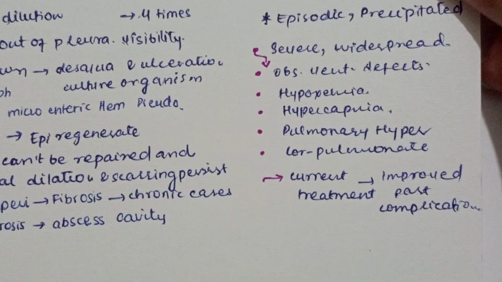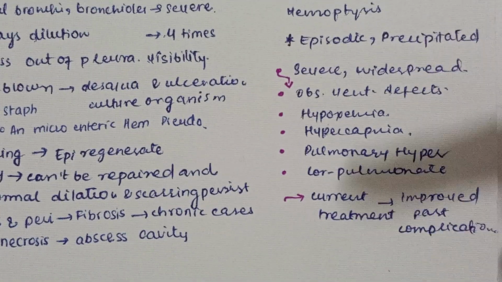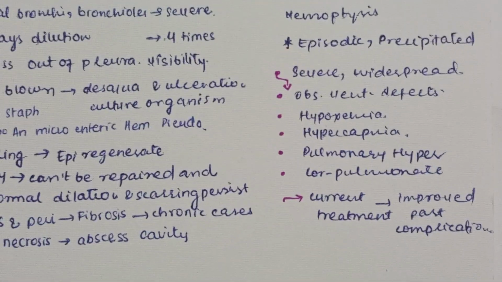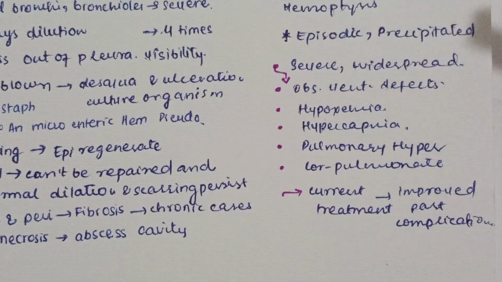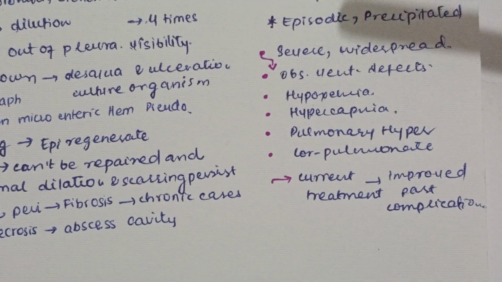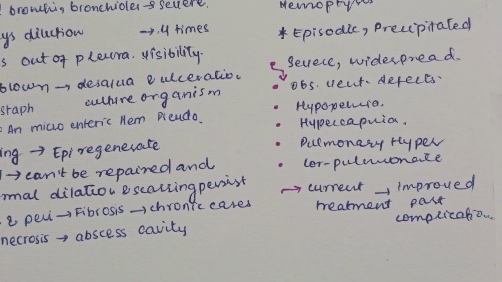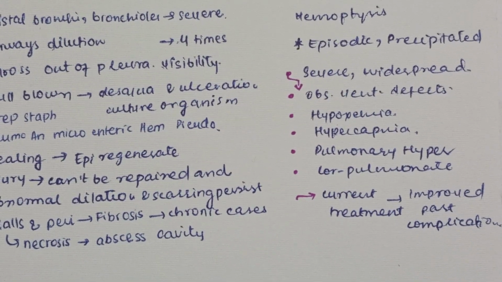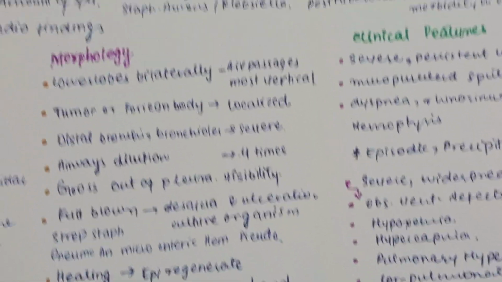In case of severe and widespread bronchiectasis, the features are similar to those of obstructive diseases. So there will be decrease in pulmonary functions, hypoxemia, hypercapnia, increase in carbon dioxide, and pulmonary hypertension that can lead to cor pulmonale, the right-sided heart failure. But because of current treatment, there is improvement in the complications that used to occur in the past. So that's all about bronchiectasis.